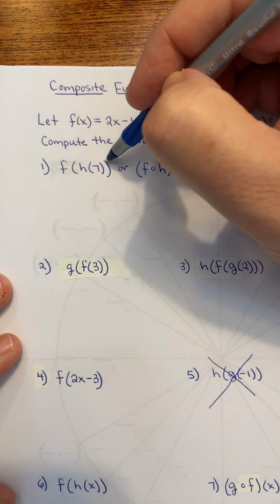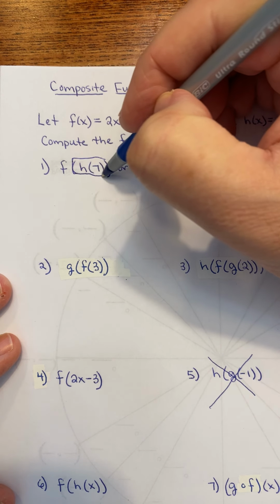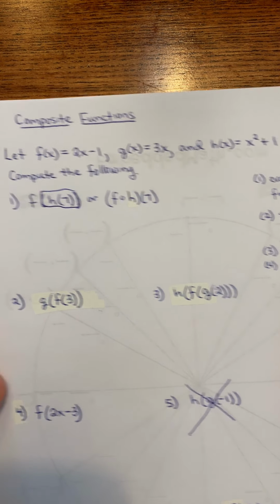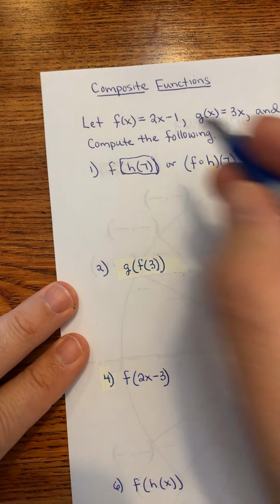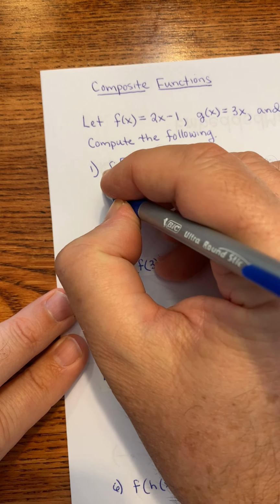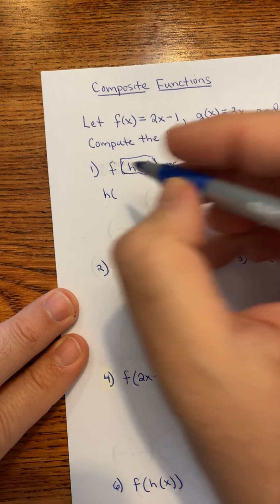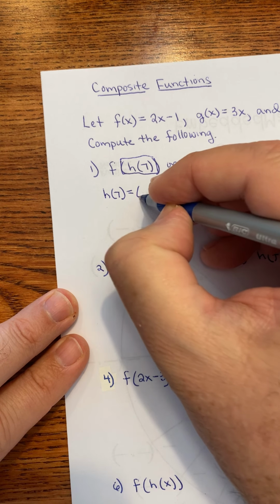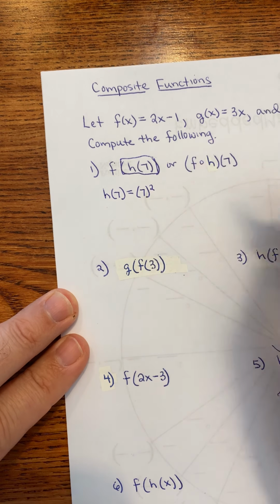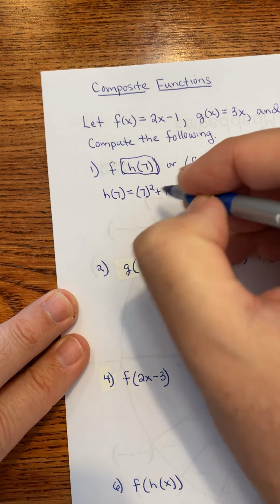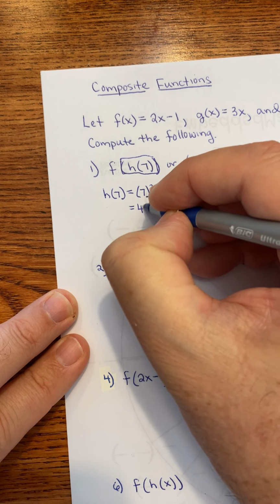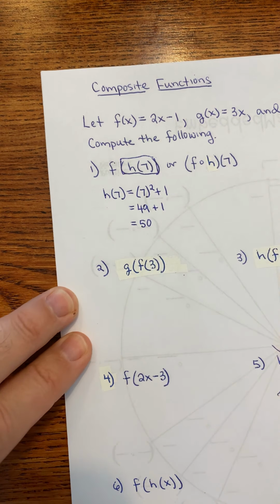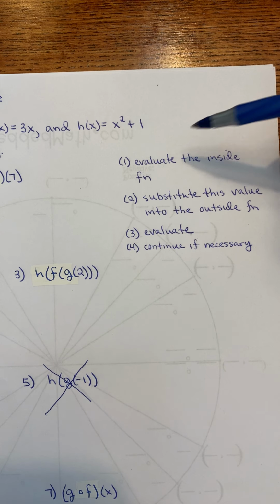So the first thing we do is we figure out what the value of this is. Okay? So evaluate the inside function first. So I want to take my function h and evaluate it at 7. So just like in the warm-ups and just like we've done before, wherever you see an x, replace it with a 7. And then just follow your order of operations. I square the 7 first, add the 1, that's 50. Okay, so there's step 1, evaluate the inside function.